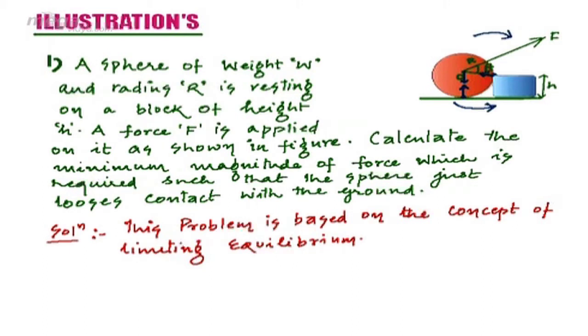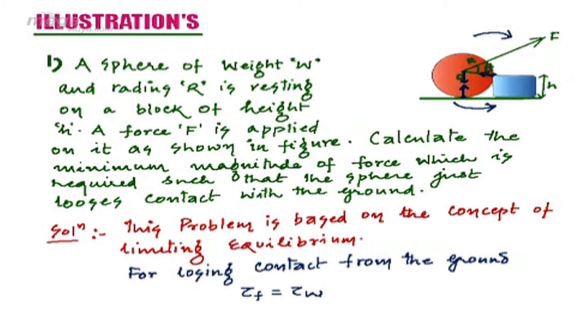So the limiting condition for losing contact with the ground is that the torque due to force should be equal to the torque due to weight. This is the limiting condition. Now let's calculate, one by one, the torque due to force and the torque due to weight.